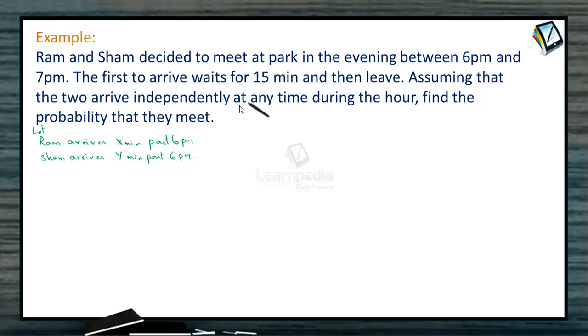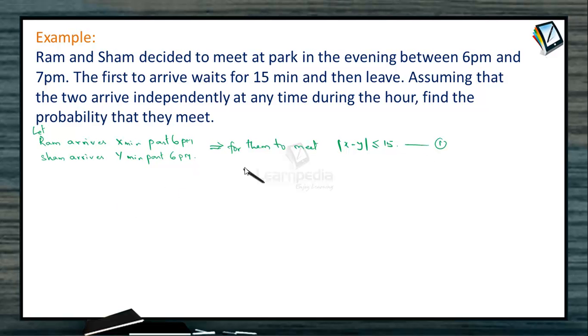Now, one clear condition says whoever arrives first would wait for 15 minutes and leave without meeting the other person. So look at this. When will these two people meet? If the difference between the arrival times of Ram and Shyam, that is between x and y, is less than or equal to 15, then only the two people are going to meet. That means for the two people to meet, mod of x minus y should be less than or equal to 15. We are using modulus because maybe Shyam arrives first or Ram arrives first, that means x or y could be bigger. So whoever arrives will wait only for 15 minutes. That's why the difference of their arrival times should be less than or equal to 15.